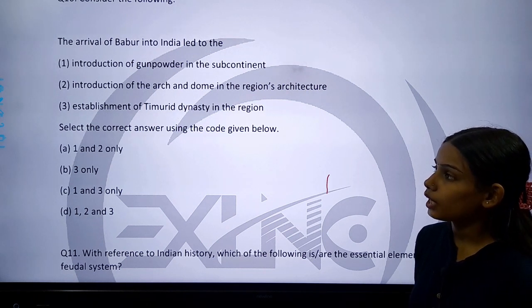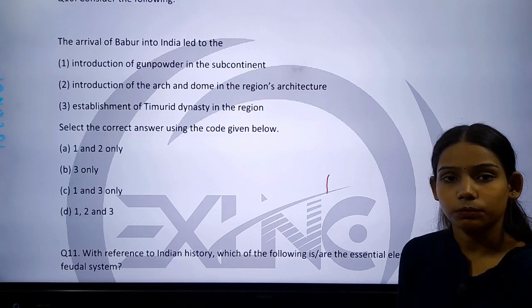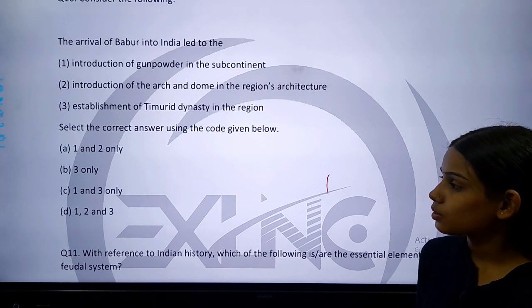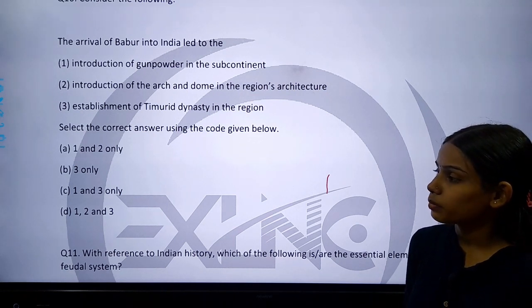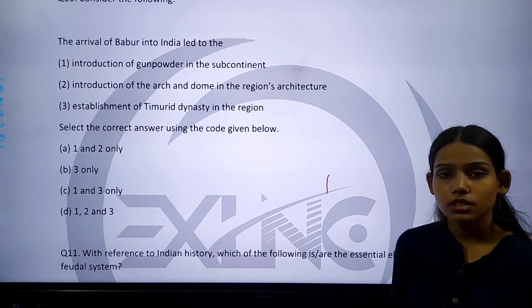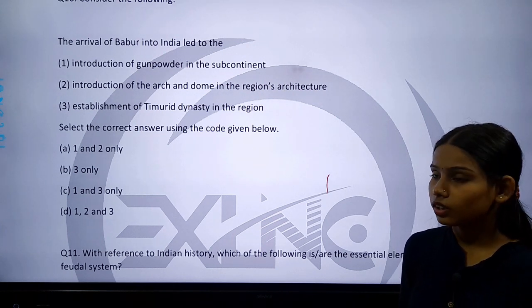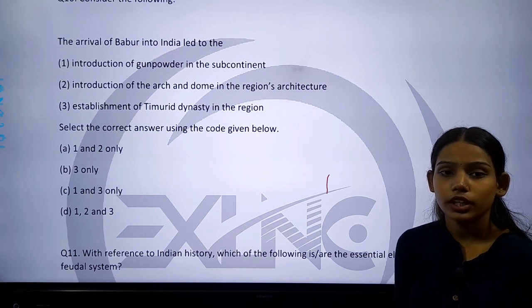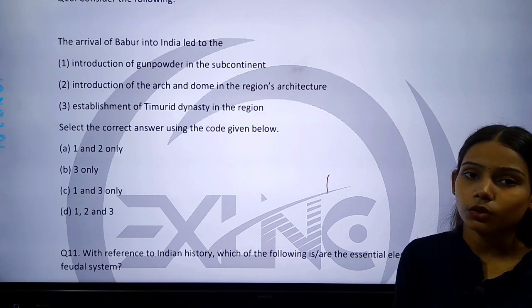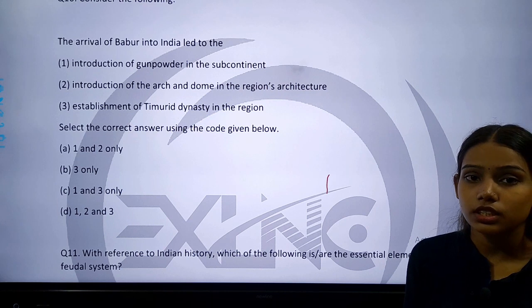So you have to identify the correct statement. Option A is 1, 2 only. Option B is 3 only. Option C is 1 and 3 only. And option D is 1, 2 and 3. As I have already told you, in this session we are going to solve many questions based on statements.